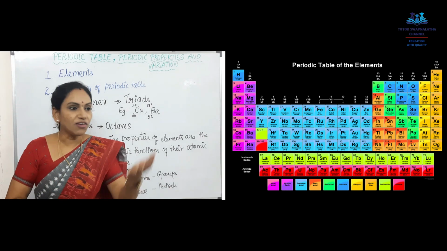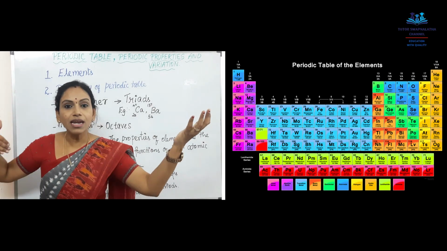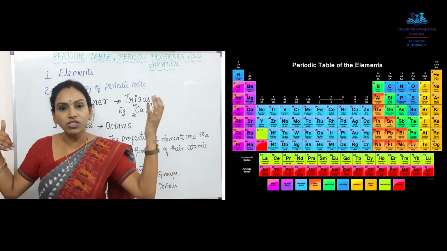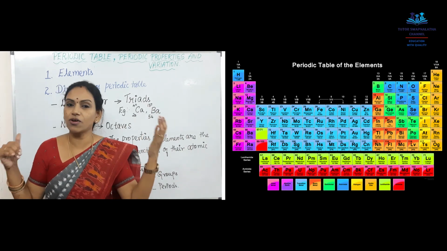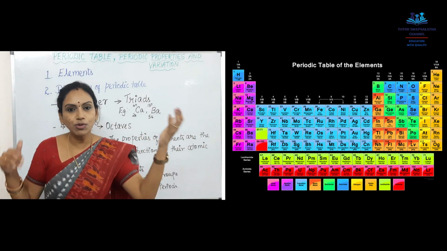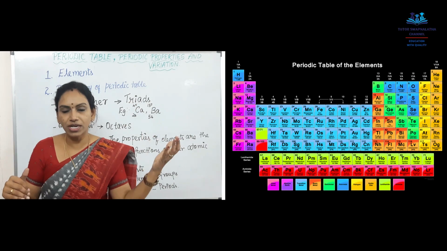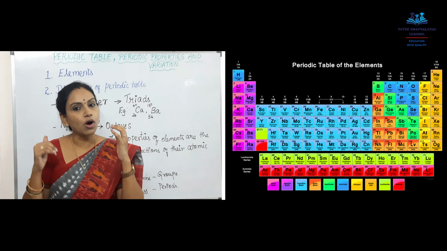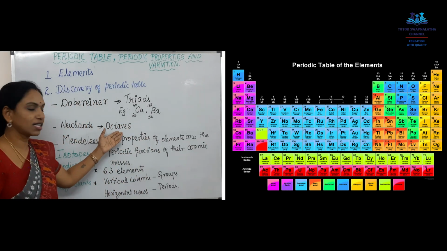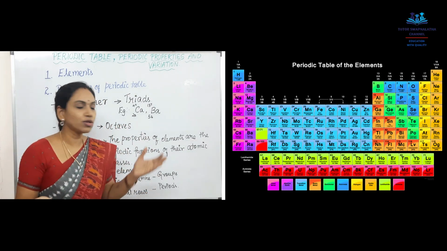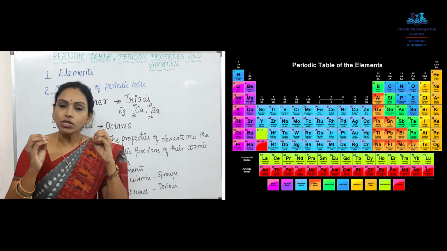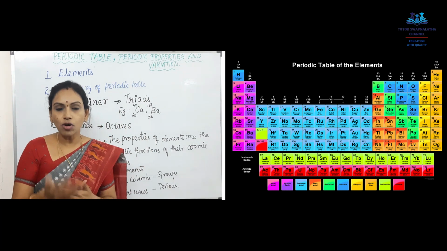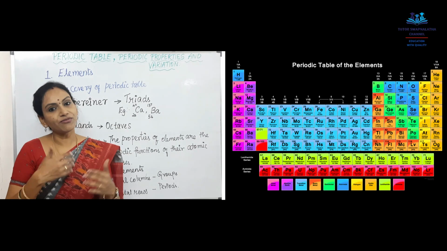He said the first element and the eighth element seem to share common properties. The first element is similar in a few of its properties to the eighth element. So that is the law of octaves. This came about because, as days passed, new elements were being found.